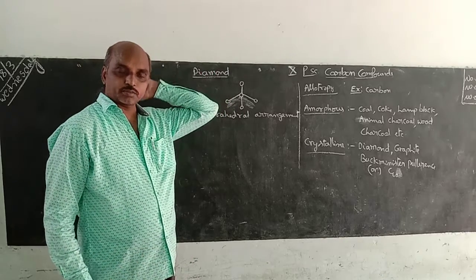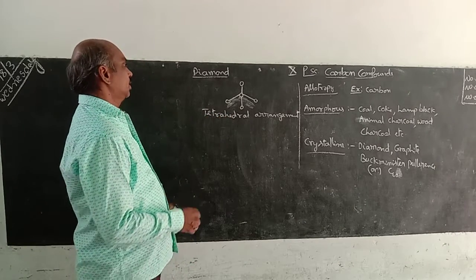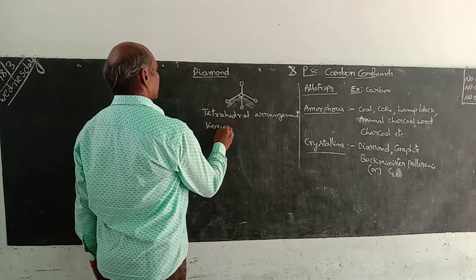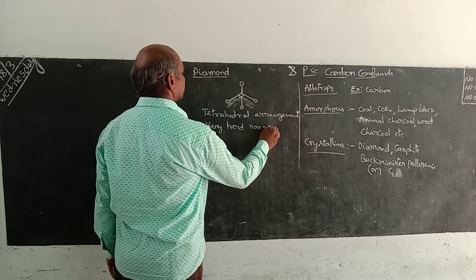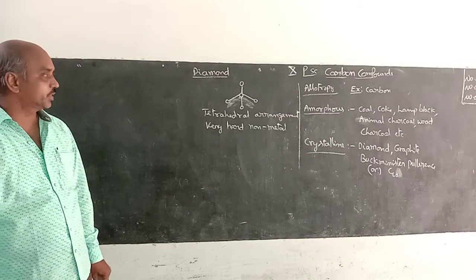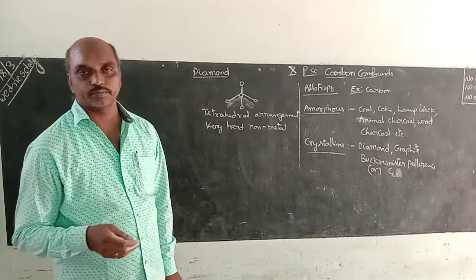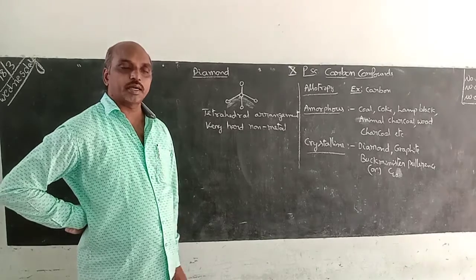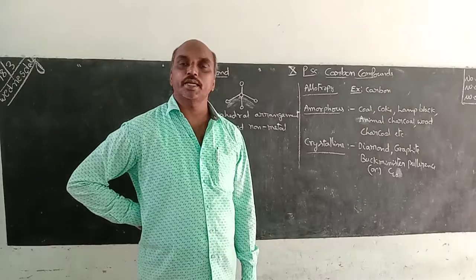In between the carbon atoms, strong covalent bonds are there. That is tetrahedral arrangement. And very hard non-metal. In the non-metal category, the hardest item is diamond. We can cut the diamond with diamond only. And diamonds cannot be synthesized at ordinary conditions. That means diamond can be synthesized, that means prepared, at very high temperature and pressure only.